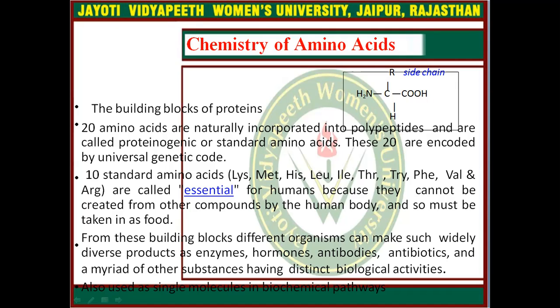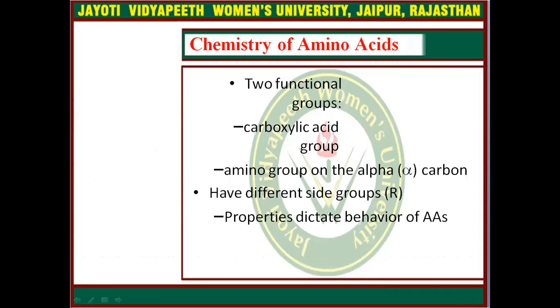From these building blocks, different organisms can make such widely diverse products as enzymes, hormones, antibodies, antibiotics, and myriads of other substances having distinct biological activities, also used as a single molecule in biochemical pathways.